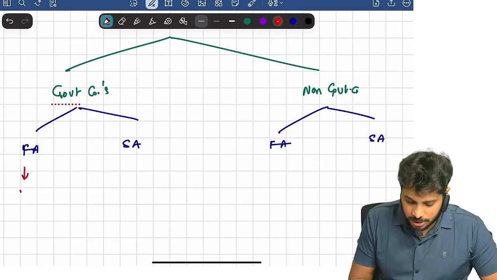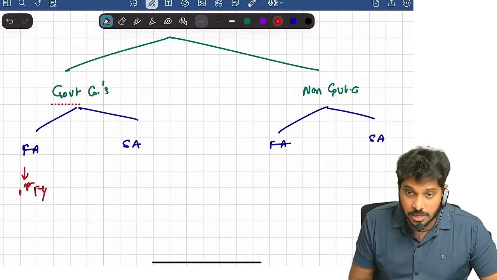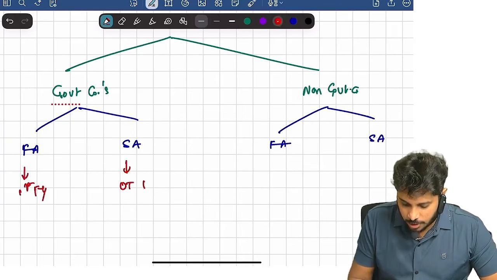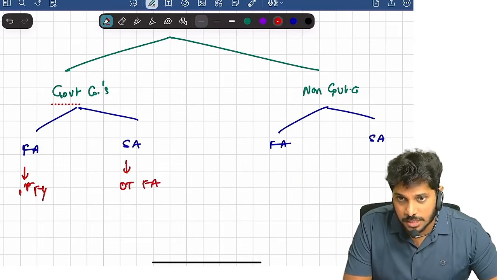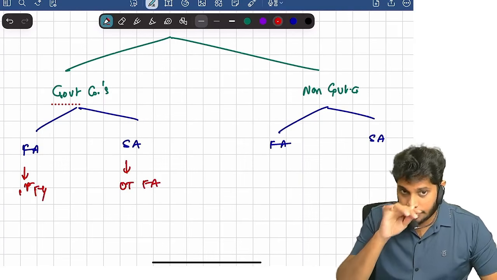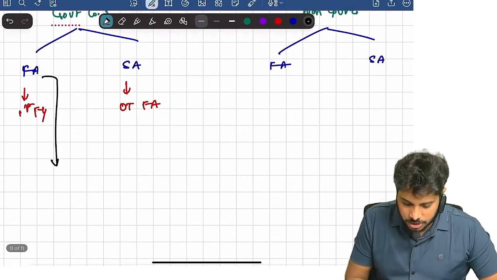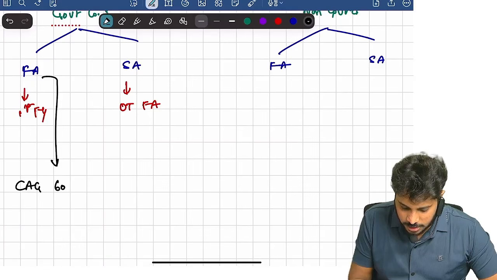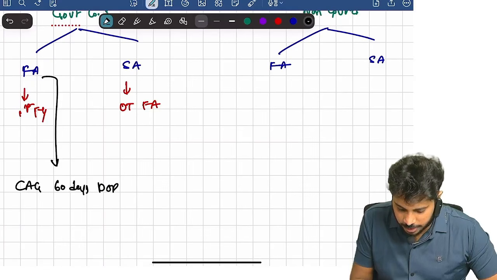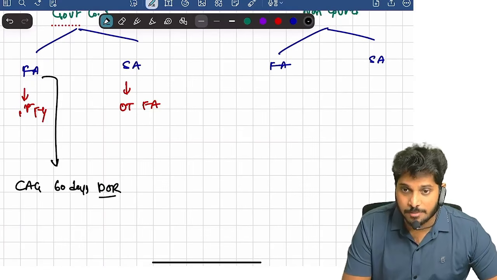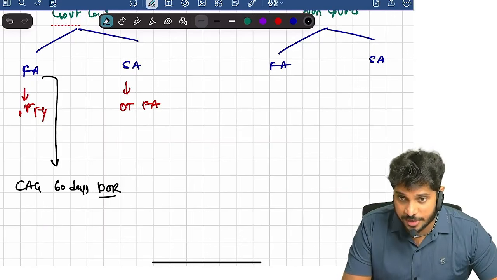First auditor is the auditor appointed for the first financial year of the company. Who is the subsequent auditor? Other than the first auditor. Now for a government company, the first auditor is appointed by C&AG within 60 days from the date of registration. Once a company is incorporated, within 60 days from the date of incorporation, C&AG must